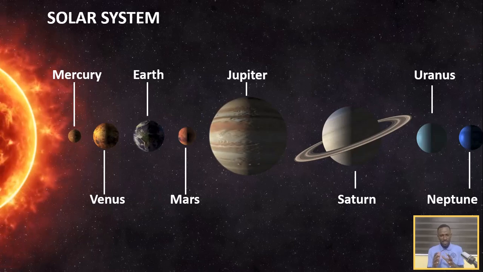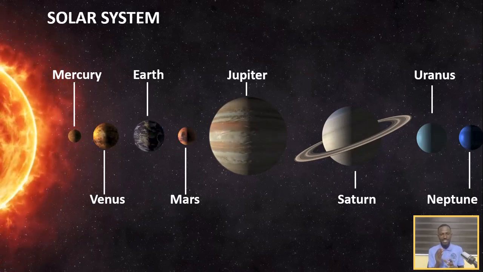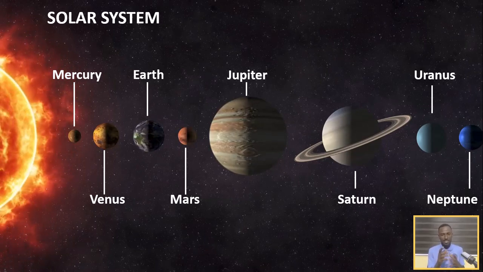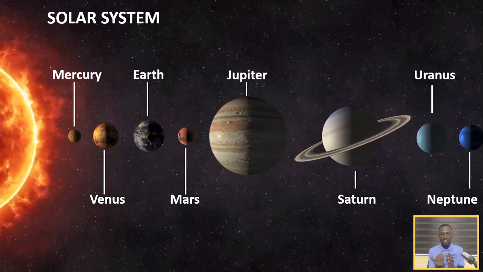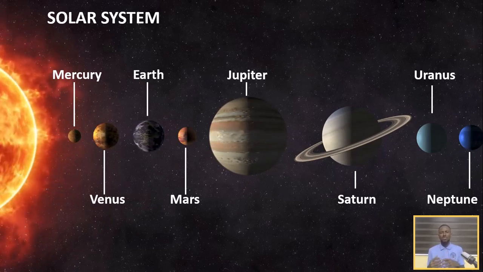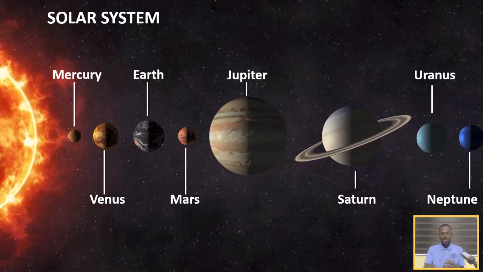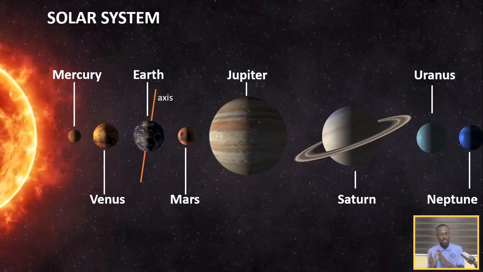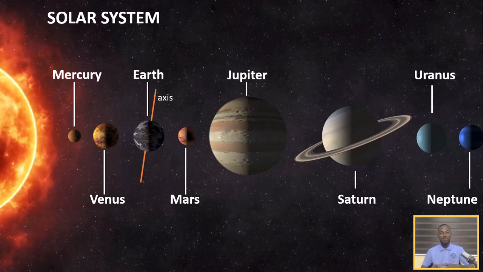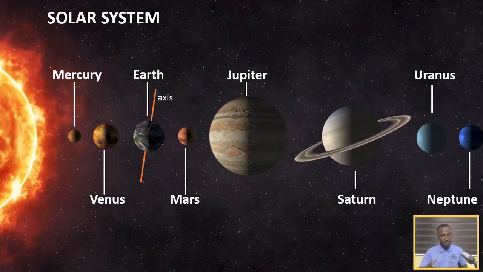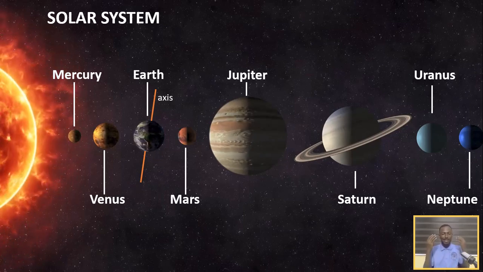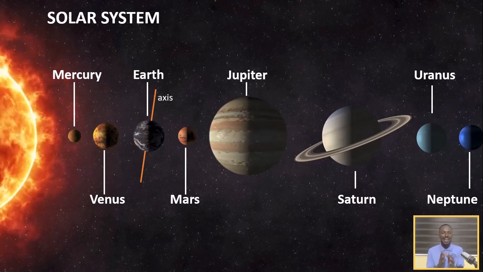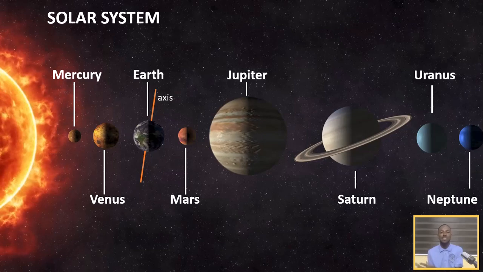In this video, it is very clear that the planets are actually moving or spinning on their axis, and more visibly Jupiter and Earth. So what do we mean by axis? Basically, an axis of a planet is an imaginary line that passes through the planet. And when we say imaginary, it means it is not real. It's not something you can see and touch. It's something we imagine exists. So a planet like the Earth has its axis on which it spins.